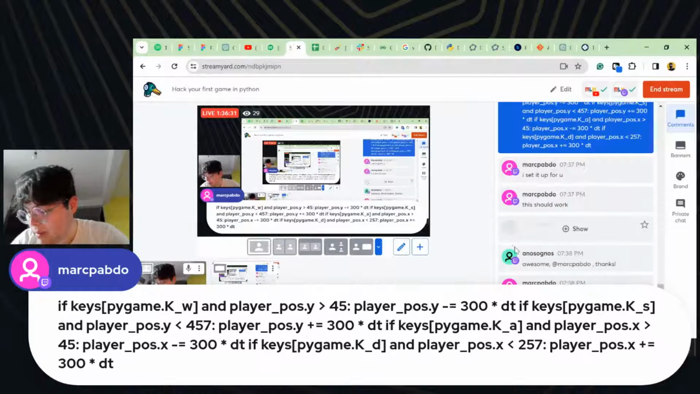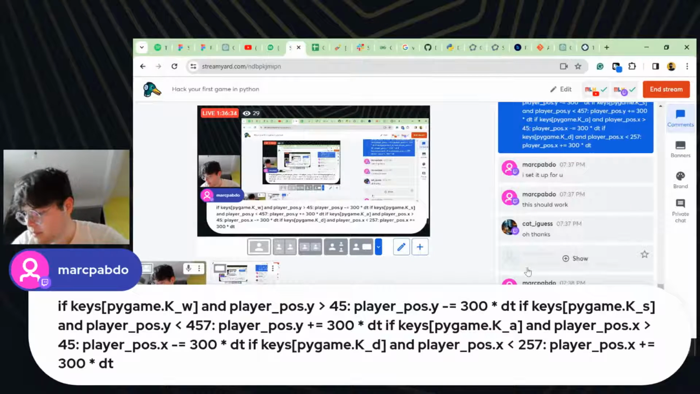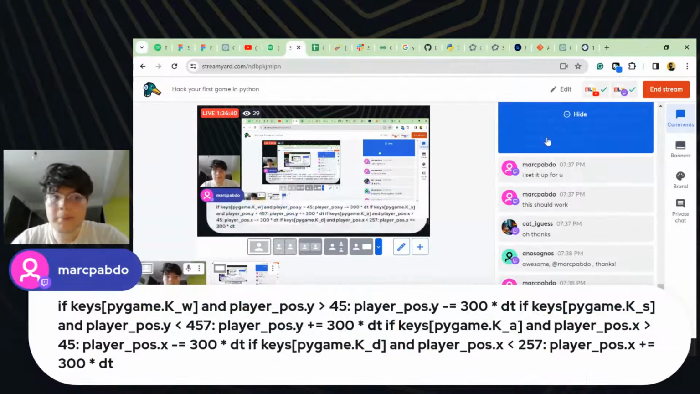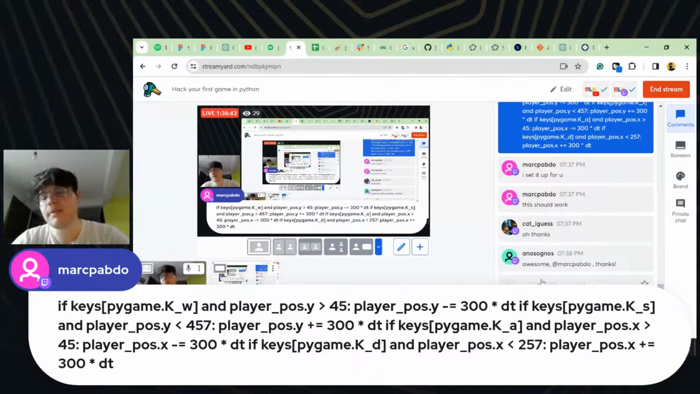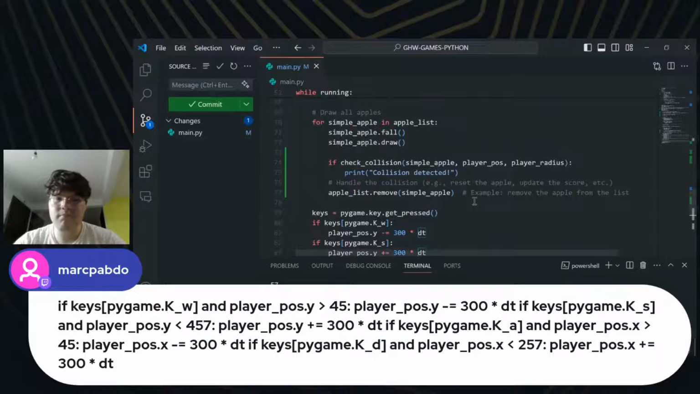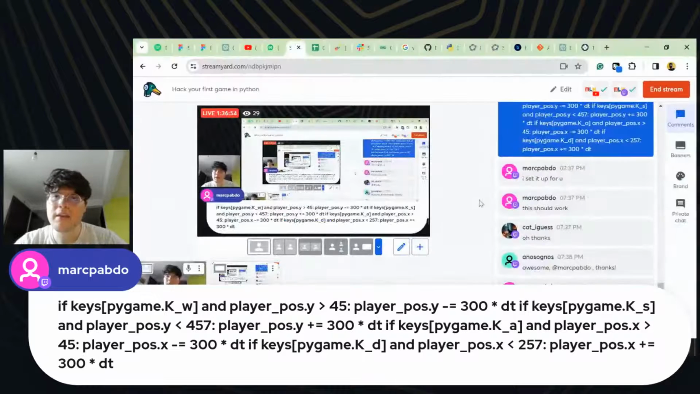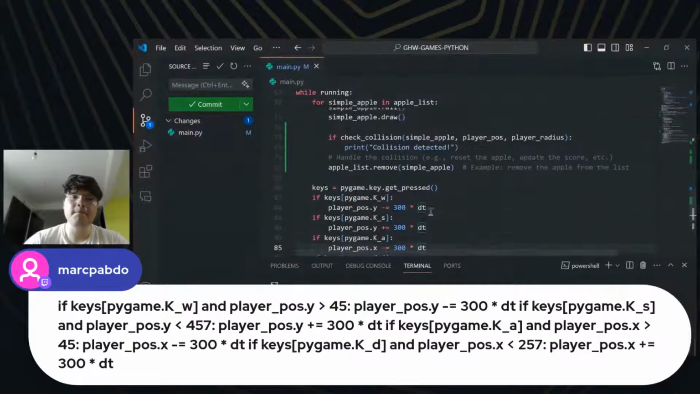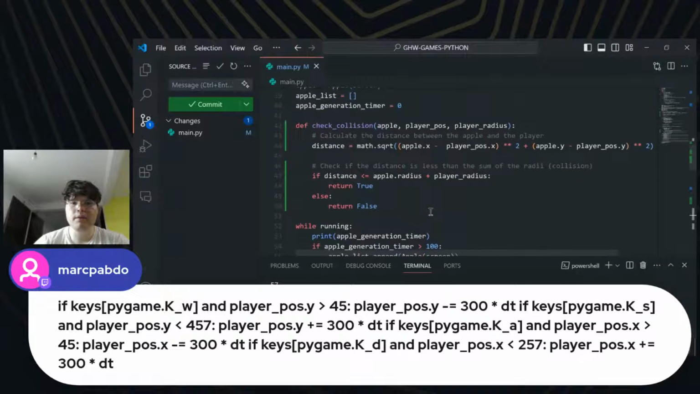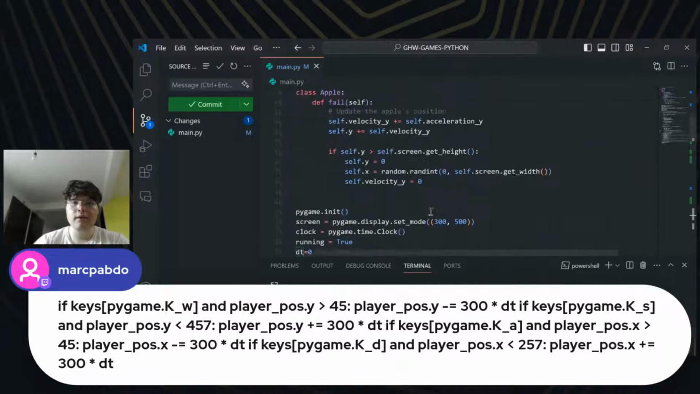Yeah, you're right. If we implement this, we can... yeah, this implementation sounds really good. But as you said, the problem is if we change the size of the sprites, we're going to have some kind of problems. But yeah, I think we should not be having problems with that. Okay, so collision simple apple. The problem is when it's on the apple's class, I think.